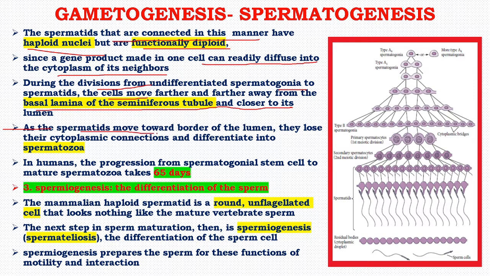As the spermatids move towards the border of the lumen, they lose their cytoplasmic connections and differentiate into spermatozoa. In humans, it takes 65 days from spermatogonial stem cells to mature spermatozoa.